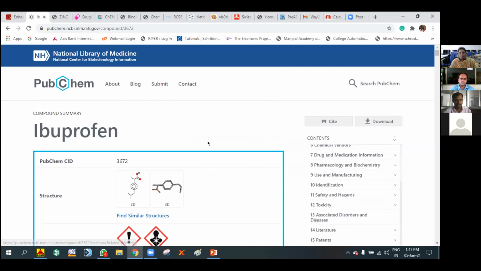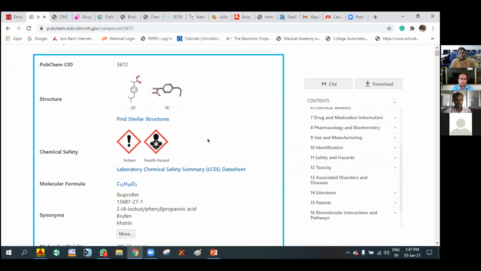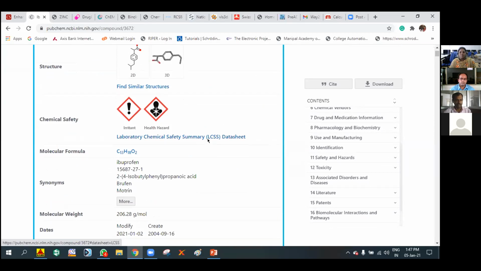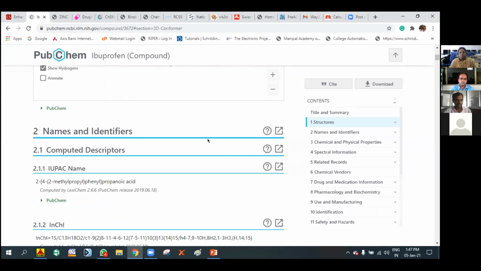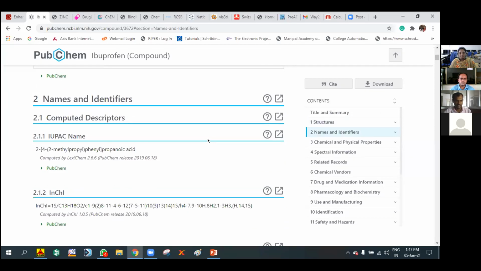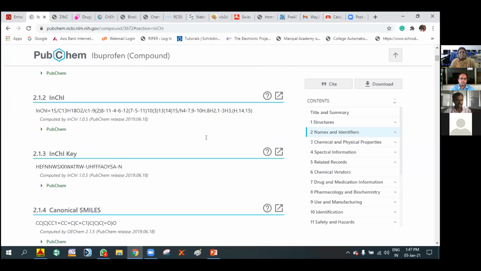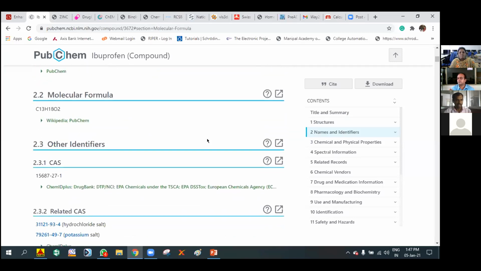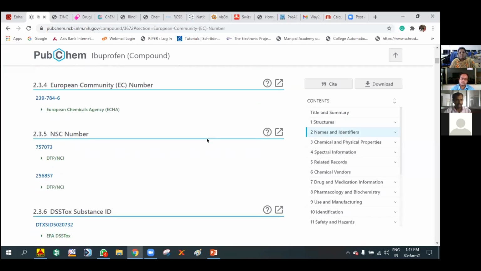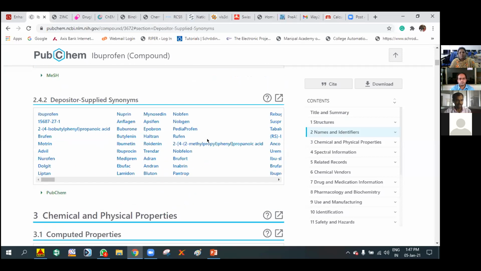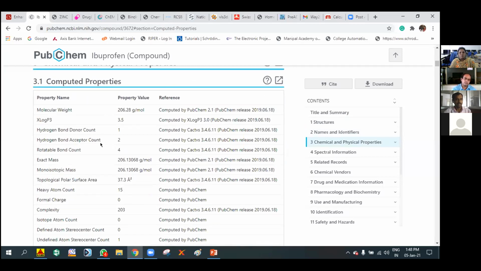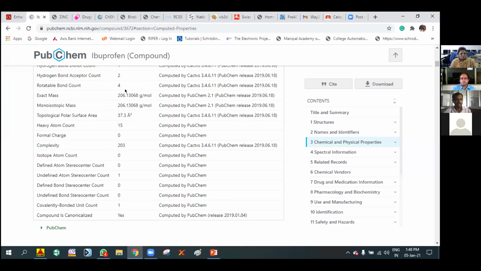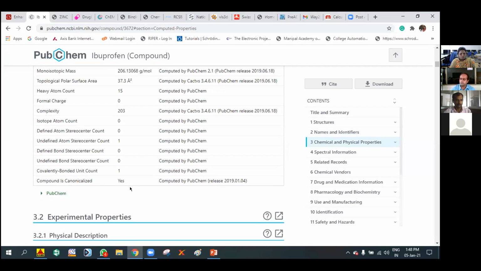The structure it gives in 2D and 3D, that is in ball and stick model, wireframe, space filling, and animated form in 3D. And it gives the names and different identifiers: IUPAC name, International Chemical Identifier, CAS number, ICSC, canonical SMILES, and molecular formula. Next we can observe the different synonyms and chemical and physical parameters: the molecular weight, XLogP, hydrogen bond donors, acceptors, rotatable bonds, topological polar surface area, and complexity. So all the parameters we can observe for that compound.